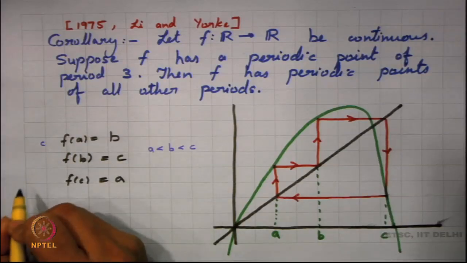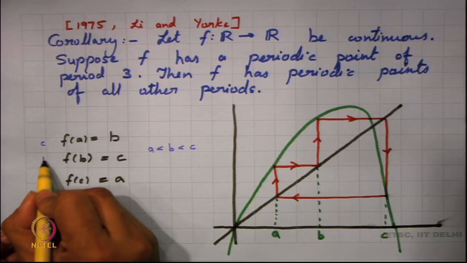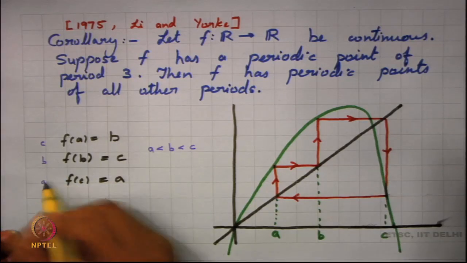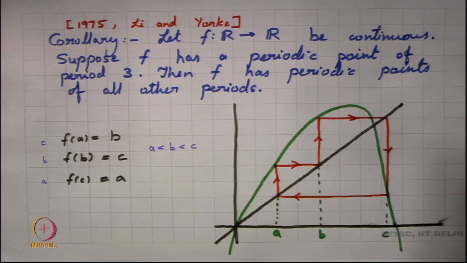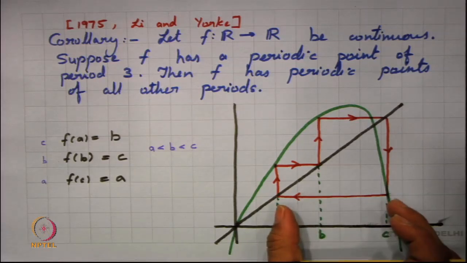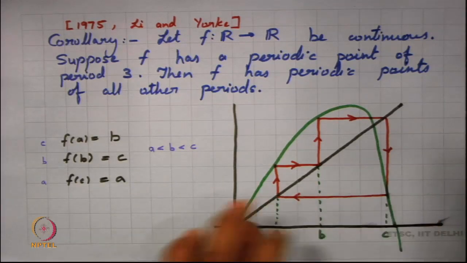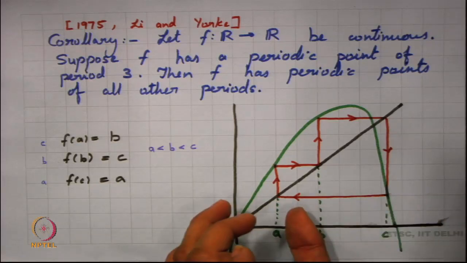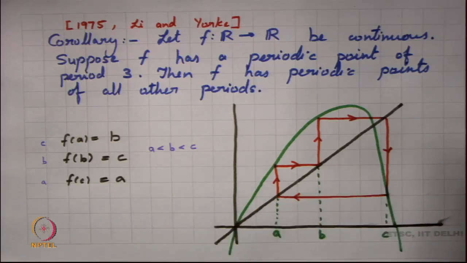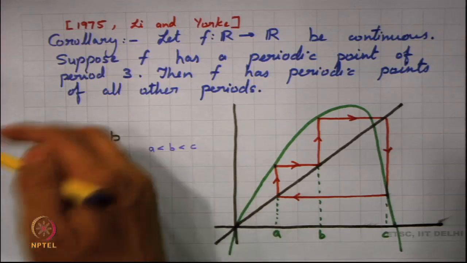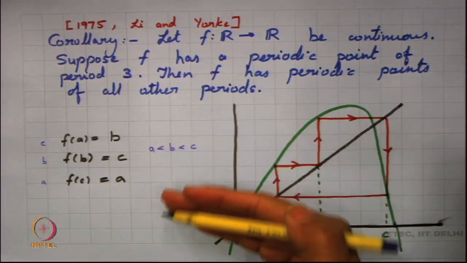We could have had the other way around also, but if you look into what happens in the other way around, supposing I had a C here, then f of C would have been equal to B here, and then f of B would have been equal to A here. Supposing I have this particular kind of ordering, then in that case also what I would have had is the same figure, in fact the mirror image of the same figure. No difference here, it would just have been a mirror image of the same figure. So, the other case vacuously follows from this particular case.